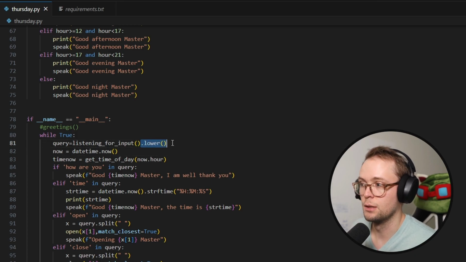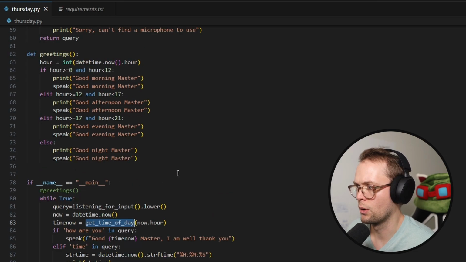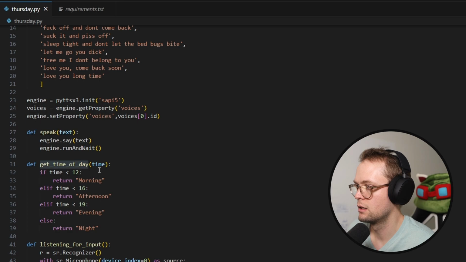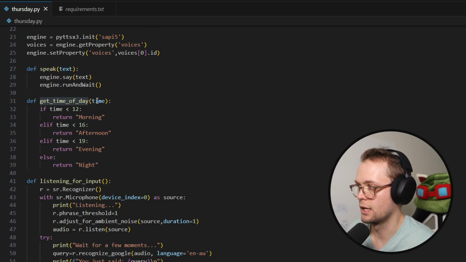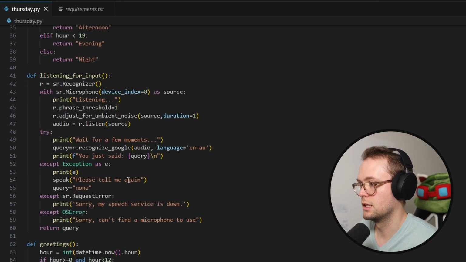It blocks, and then we're converting that returned string to a lowercase string. We're getting the date time, and then we're getting the time now from the now hour. Get time of day from the hour. Okay, yeah, so this should be hour, but whatever.